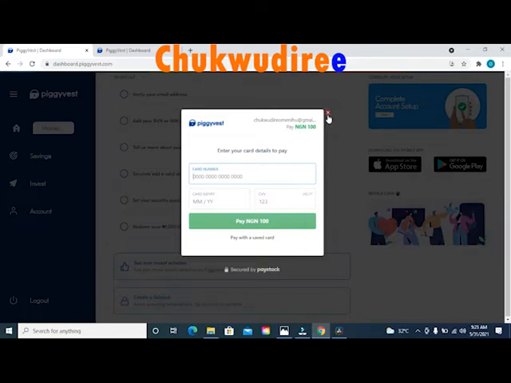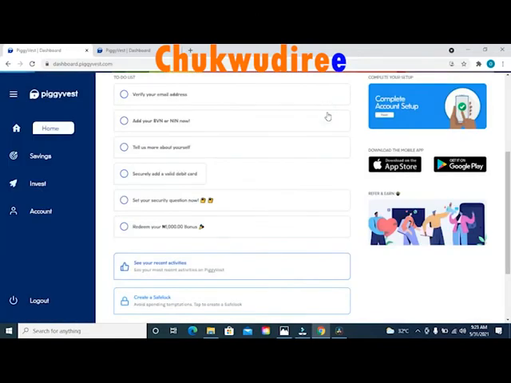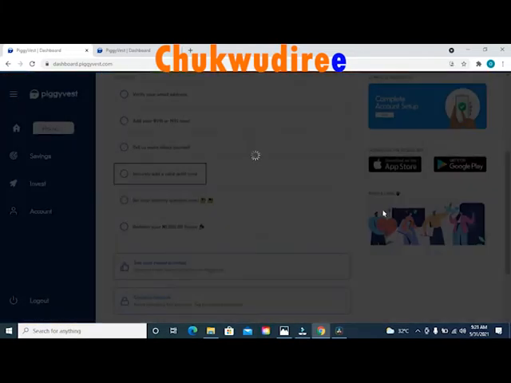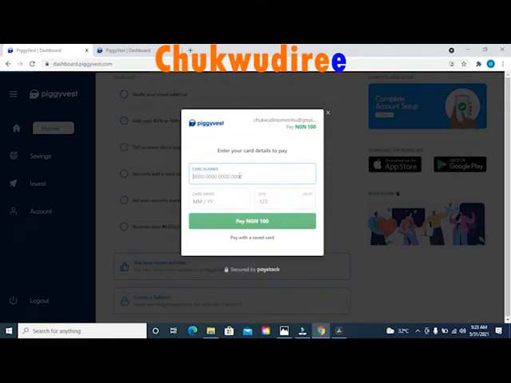But if you don't want to add your debit card, just leave the option that says add a valid debit card. But if you want to add a valid debit card so that PiggyVest can debit your card each and every single day and save your money here in the platform, follow this step that I'm going to highlight for you. Once you click on pay 100 naira, you'll be taken to this new page. Then enter your card information in this page and click on the last option that says pay 100 naira at the bottom of the pop-up message. Then your card will be linked with your PiggyVest account.